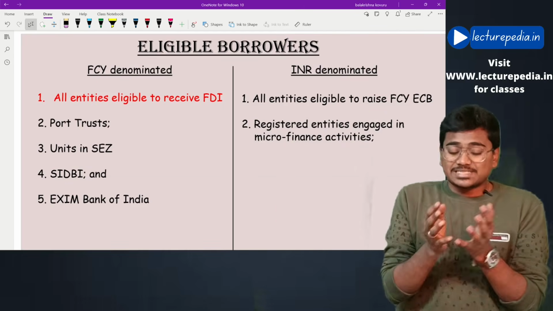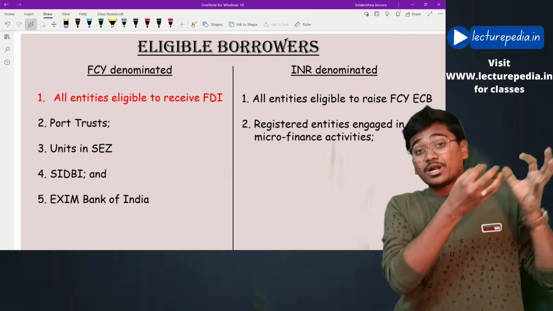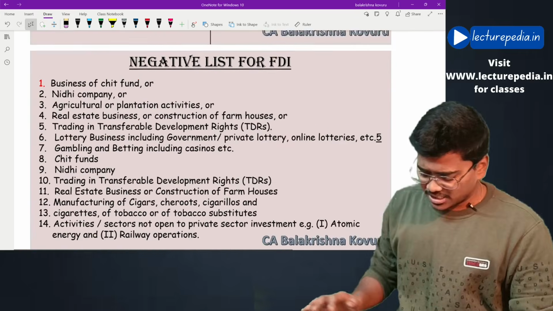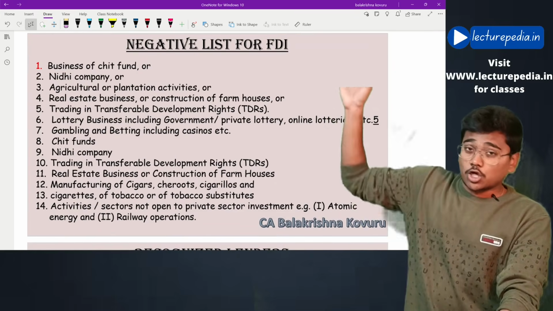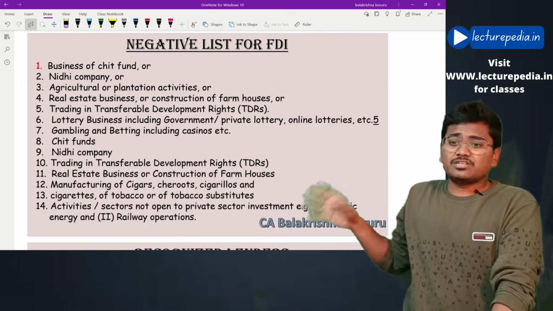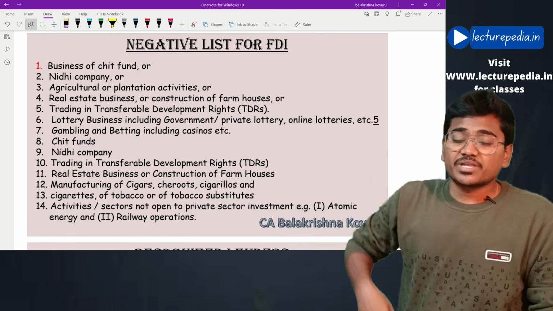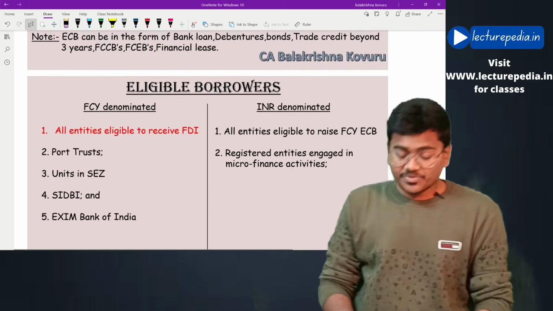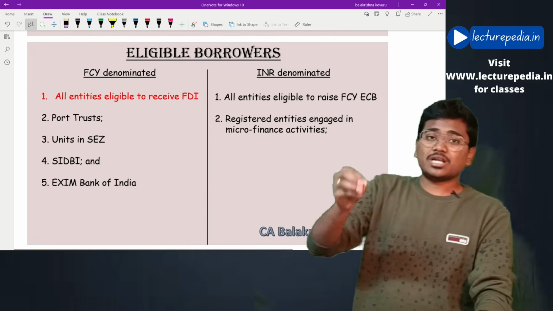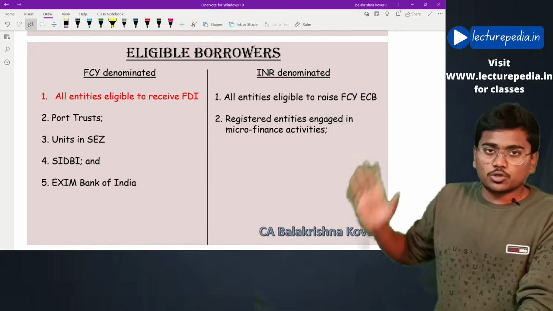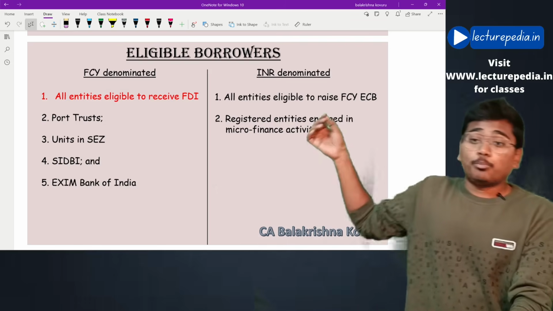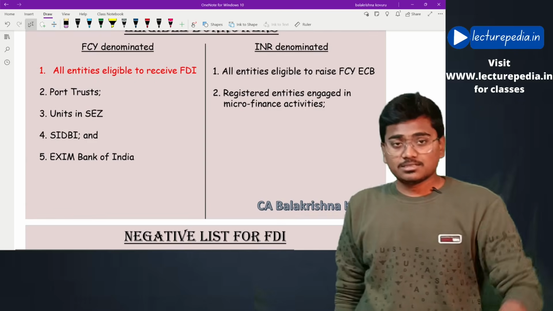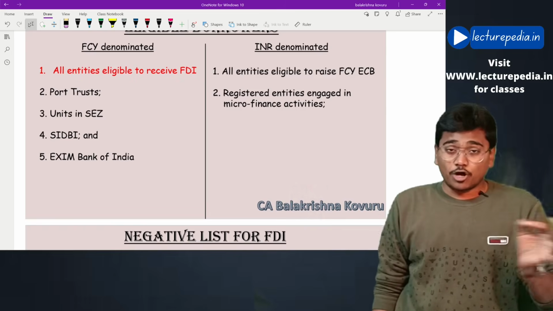All those Indian entities which are eligible to receive foreign direct investments are also eligible to raise external commercial borrowings. Here I have given the list of entities which are not eligible for FDI. Apart from these entities, all remaining entities are eligible for FDI, so apart from these entities, all remaining entities are eligible for ECB also. Hope this is clear. Entities established in SEZ are also eligible to raise ECB, and port trusts are also eligible to raise ECB, and SIDBI and Exim Bank. These entities are eligible to raise ECB in foreign currency denomination.